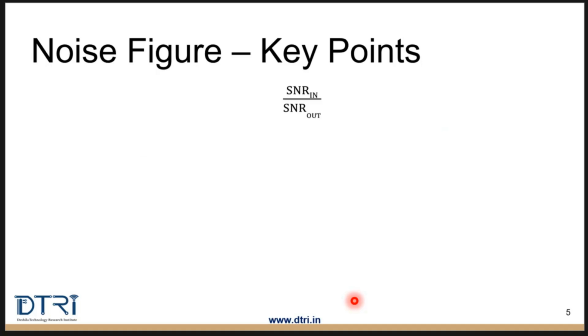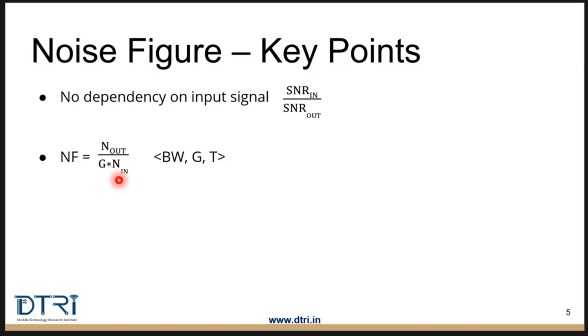Even though the definition of noise figure is the ratio of SNR at input to SNR at output, it is interesting to note that the noise figure calculation does not depend on the input signal received at the input of the receiver. Thus, a better or a poorer signal power will undergo the same level of degradation in the system. Thus, we can actually write noise factor as just the ratio of noise at output to noise at input of the cascaded system, for a specified bandwidth, gain, and temperature at which the input noise is measured.